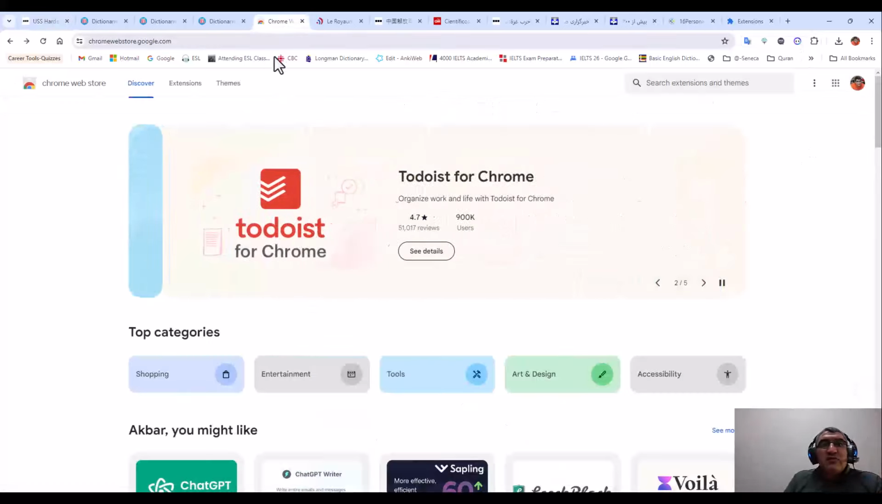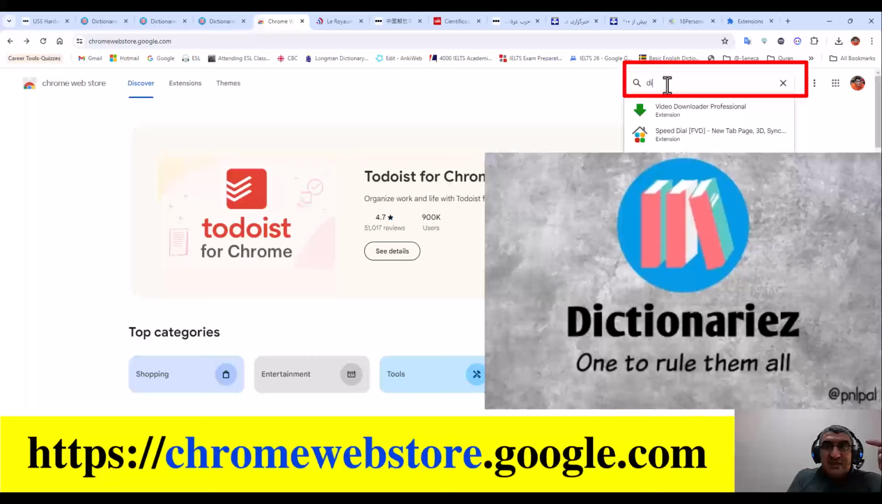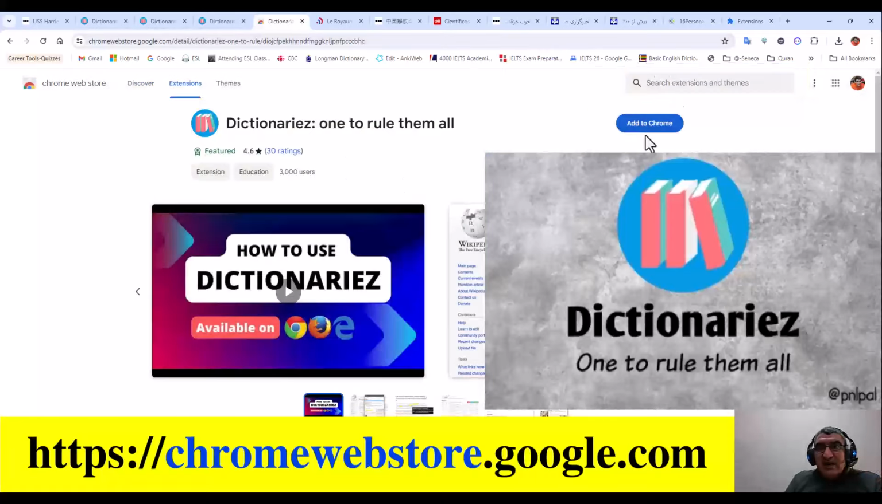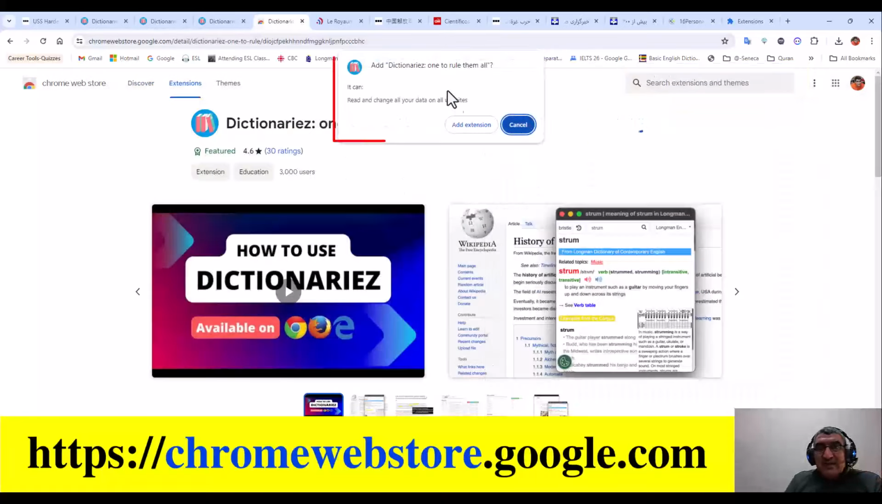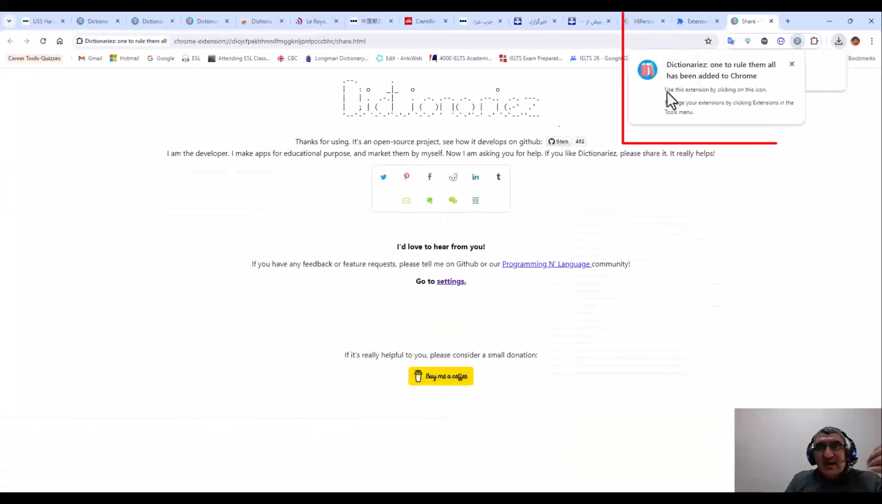Now I am going to install it. You can go to the Chrome Web Store and search for dictionaries. The spelling is this: dictionaries, with IES, and it will bring this one. Then you can click on Add to Chrome, and then Add extension. As you see, it was added here, and it opens the website that we can access.